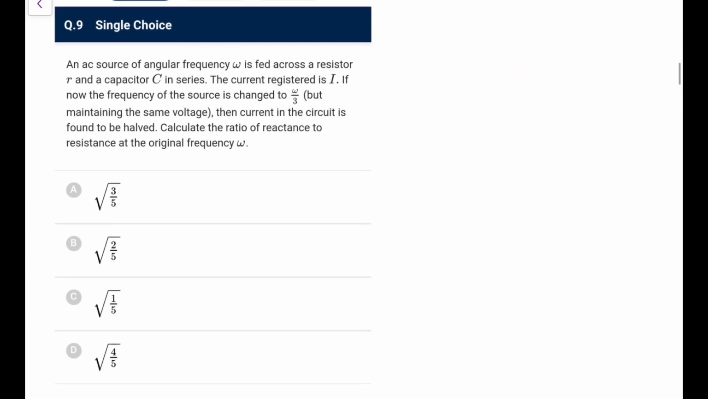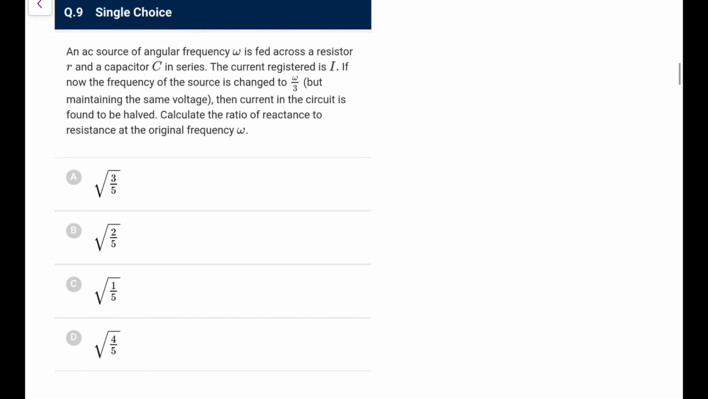Next, an AC source of angular frequency omega is fed across a resistor R and a capacitor C. If the current is I, and now the frequency is changed to omega by 3, voltage the same, then the current becomes half. Then the ratio of reactance to resistance at the original frequency is? So what we know, reactance XC is equal to 1 upon omega C. So if you make omega 1/3, XC will become 3 times.